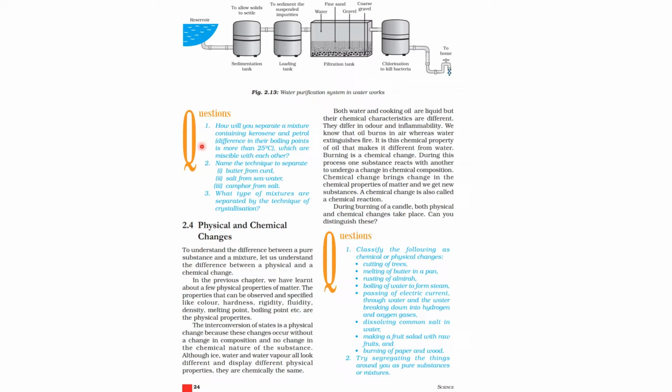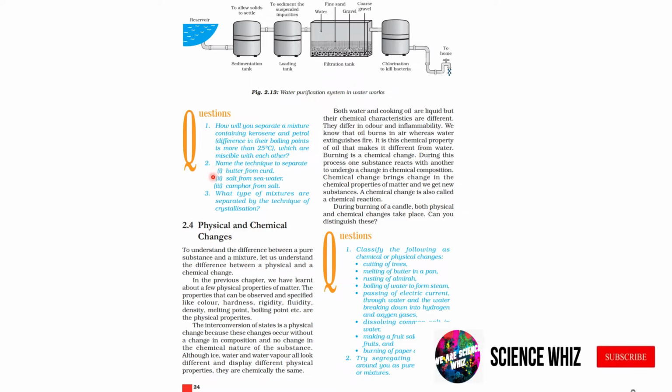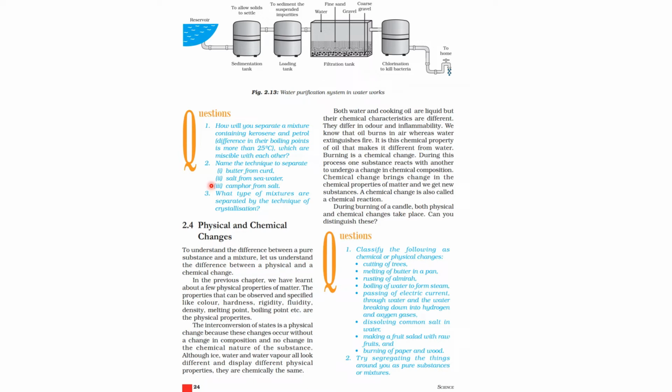Next question. Name the technique to separate butter from curd. That is the centrifugation method. Salt from seawater, evaporation method. Camphor from salt, that is sublimation method. Next question. What type of mixtures are separated by the technique of crystallization? Answer: From impure samples of solids, pure solid crystals can be obtained by the method of crystallization. For example, to obtain pure sugar from an impure sample of the same.